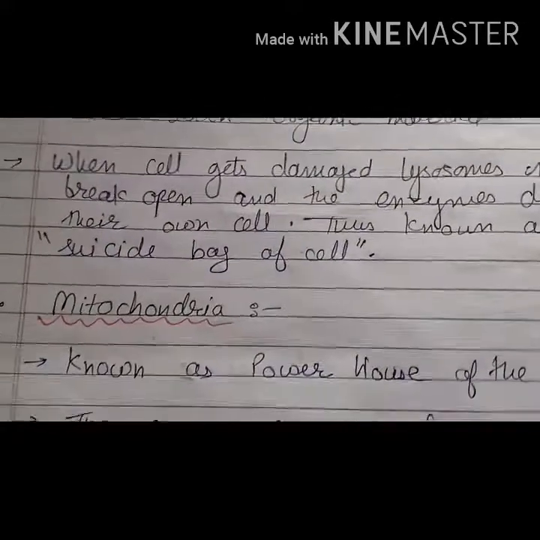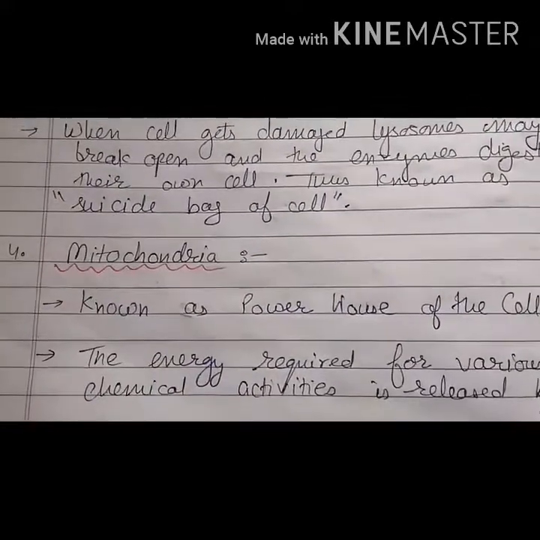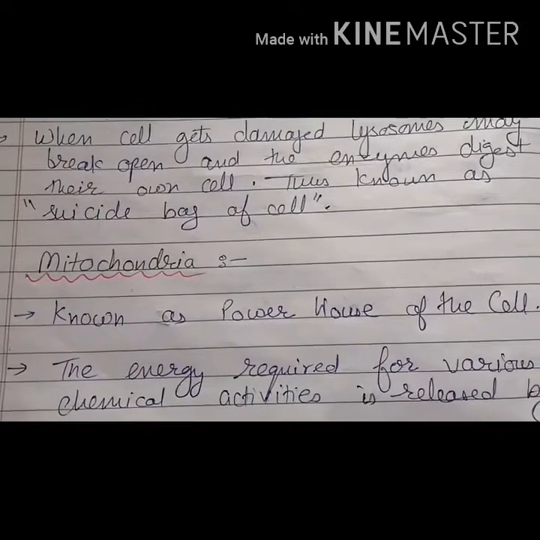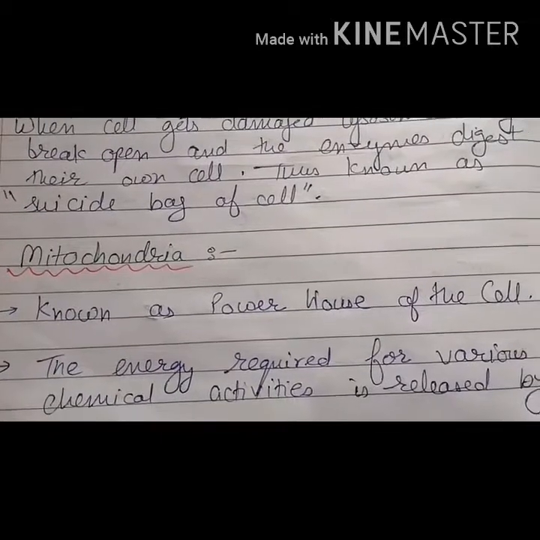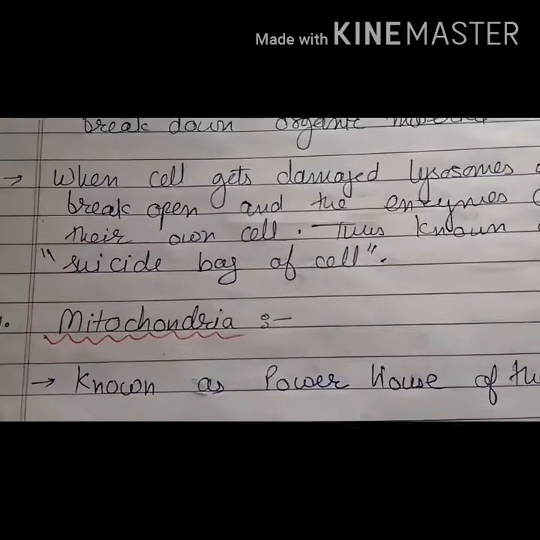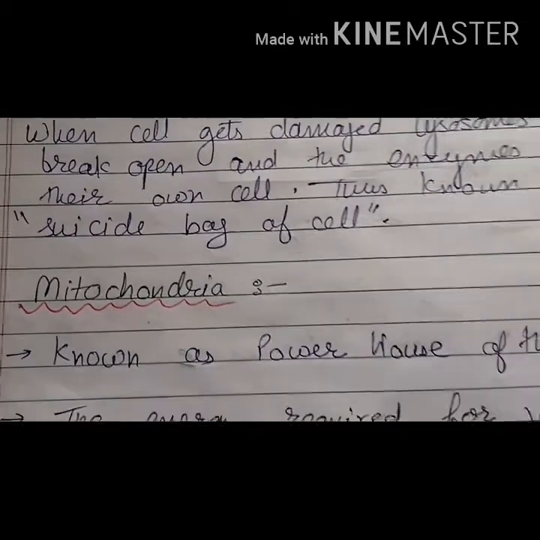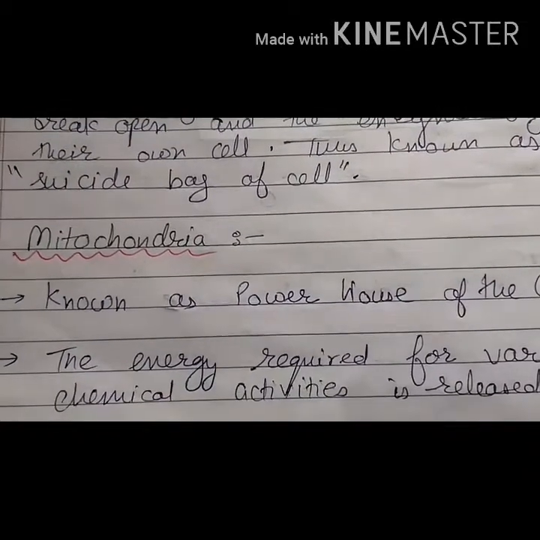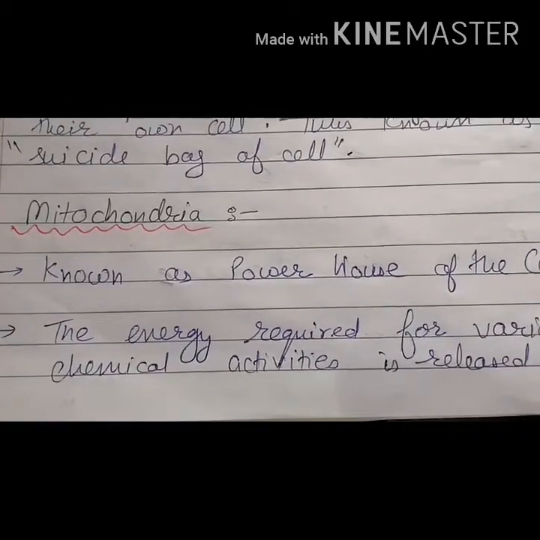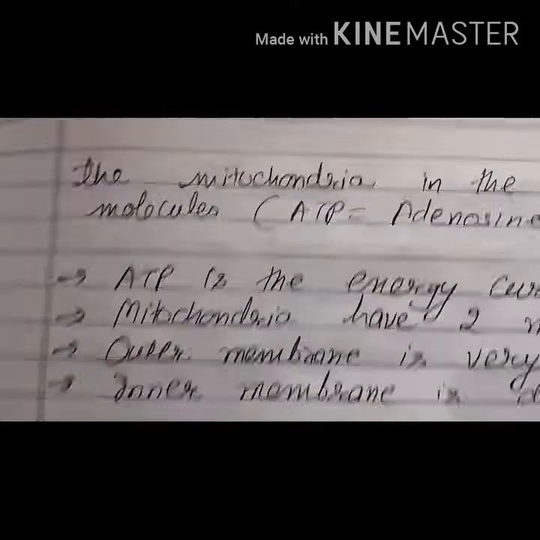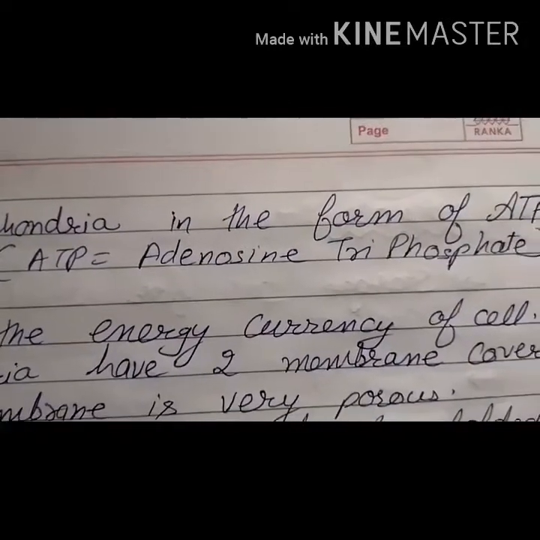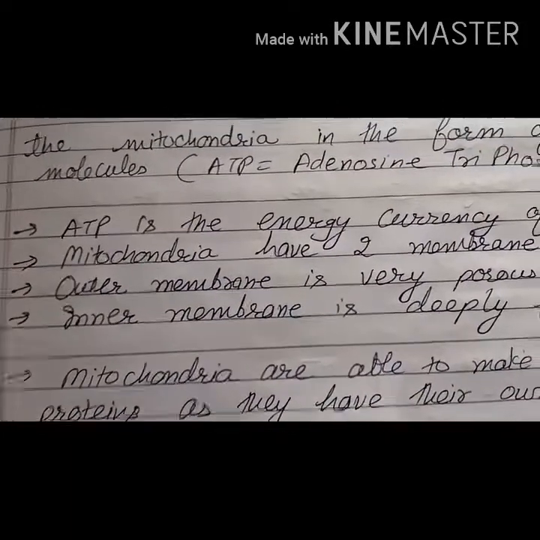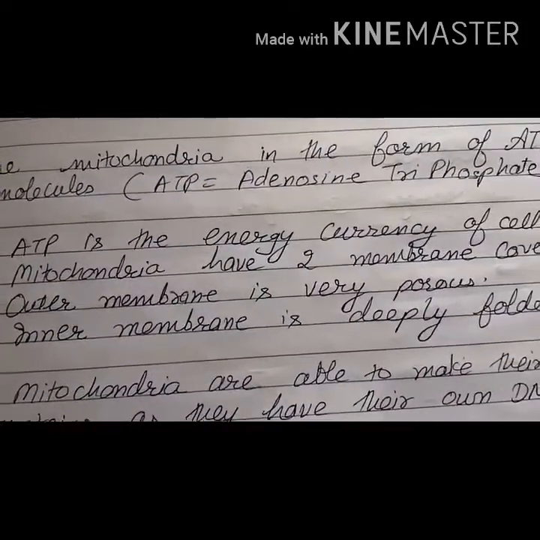Then comes the most important cell organelle, that is called the mitochondria. Just as your house or your office or school runs on electricity, the powerhouse of the cell is mitochondria. It is that organelle where the energy is produced. The energy required for all the chemical activities occurring in the cell is released here in the mitochondria, and this energy is released in the form of ATP, that is adenosine triphosphate. Now what is ATP? ATP is the energy currency of the cell.